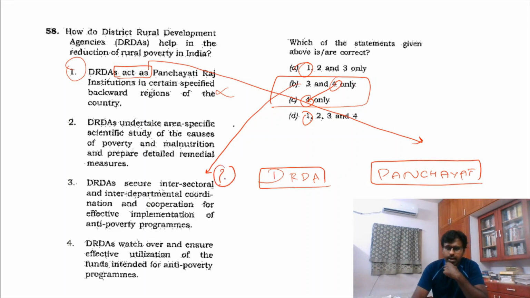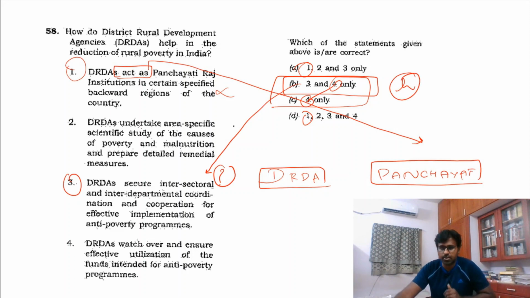As I told you, DRDA is a body where the line ministries' programs are implemented, and hence they will have intersectoral cooperation and coordination for making the scheme come true. This is the job of DRDA, and hence this is true. So answer is B, but I am not going to use it as an easy question.